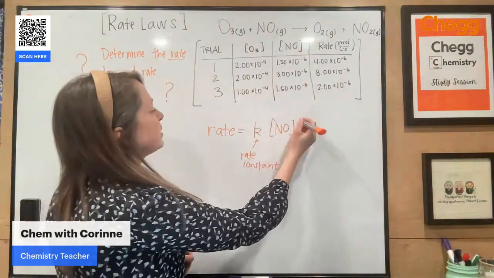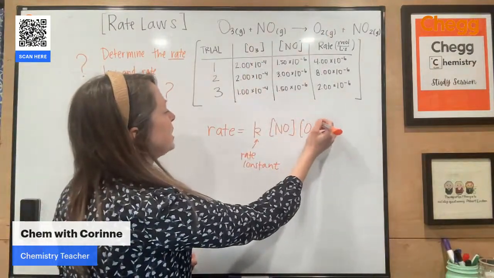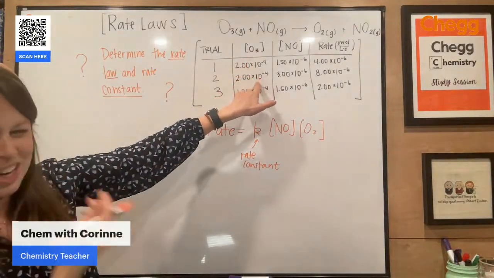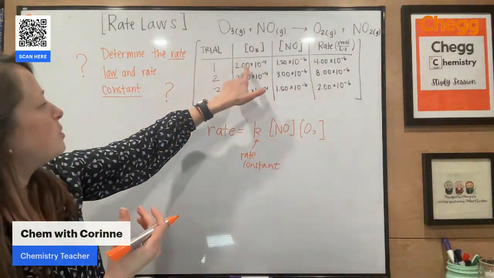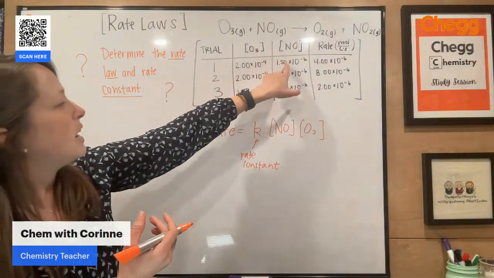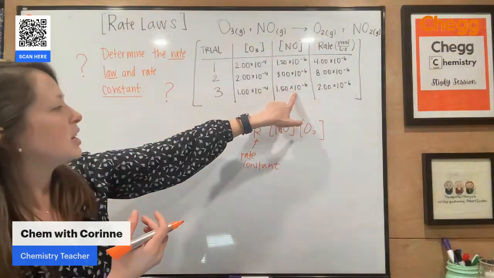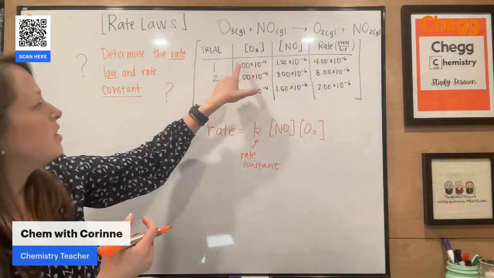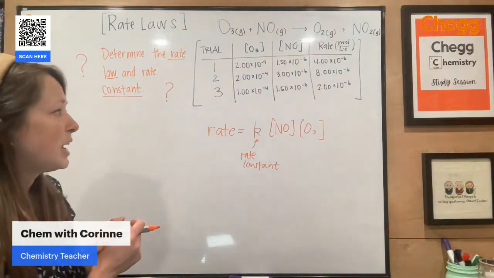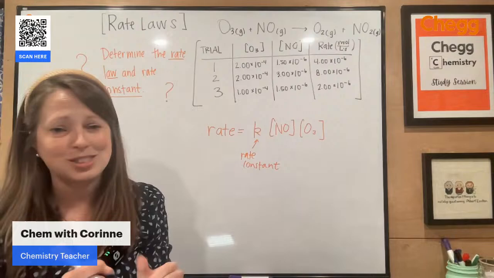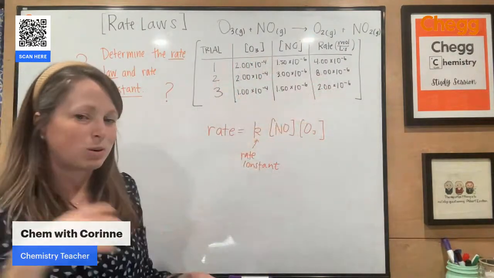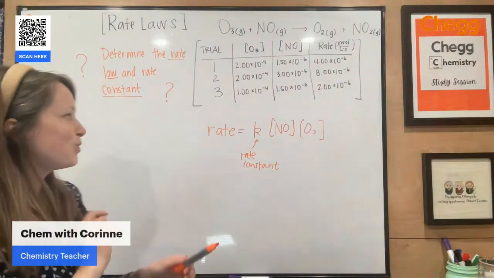Now let's figure out what the order is with respect to O3, or ozone. Between trials 1 and 2, we didn't change the concentration. But between trials 1 and 3, we halve the concentration. If we look at this and notice that the concentration of NO is held constant, then we'll have an accurate idea of how that change in concentration is actually impacting the rate. So that's a really key takeaway with this. You want to make sure that you're looking at how the rate is changing with respect to only one of those reactants, right?